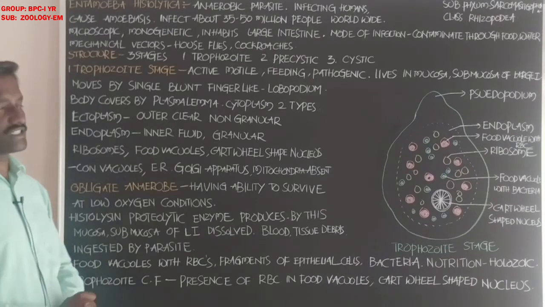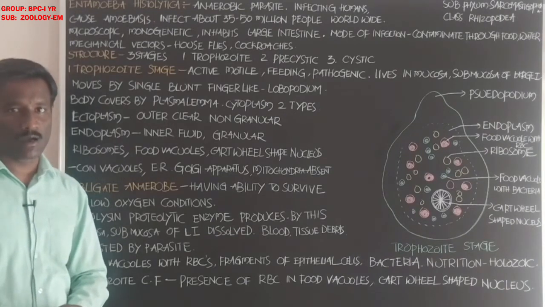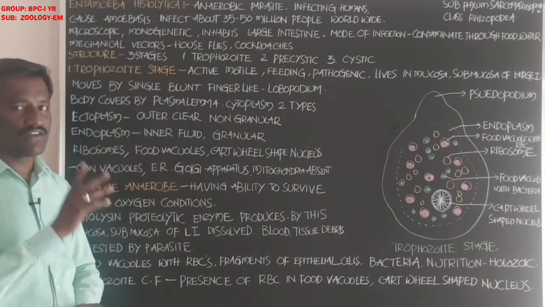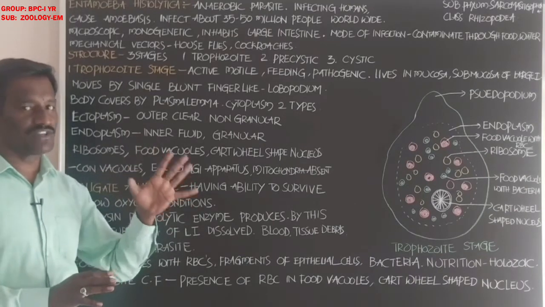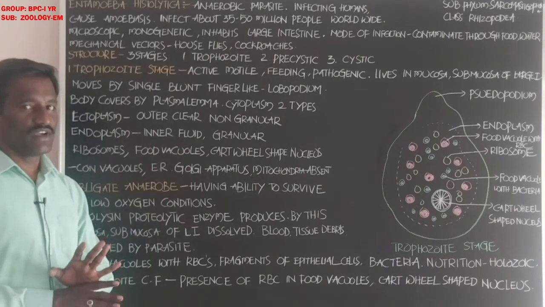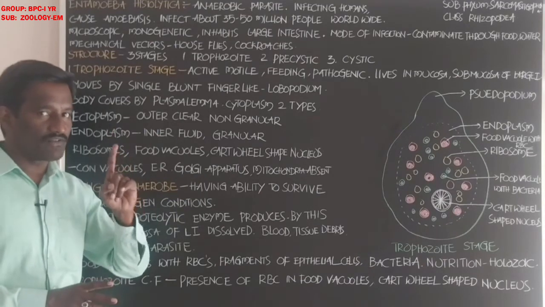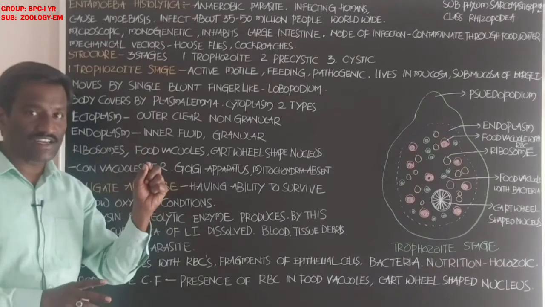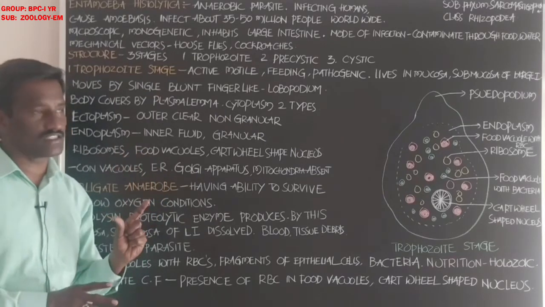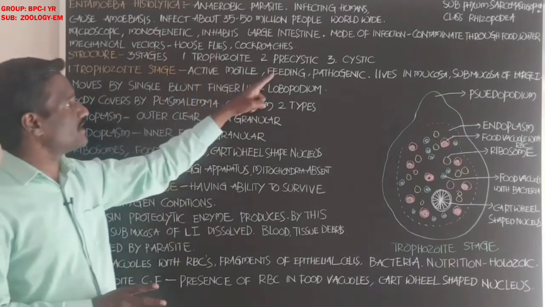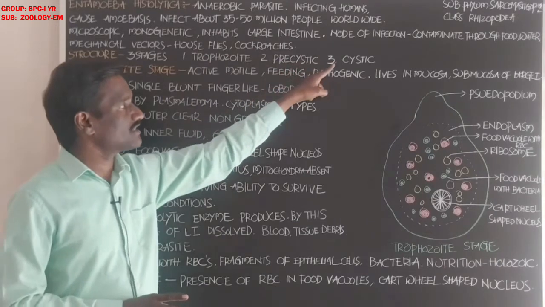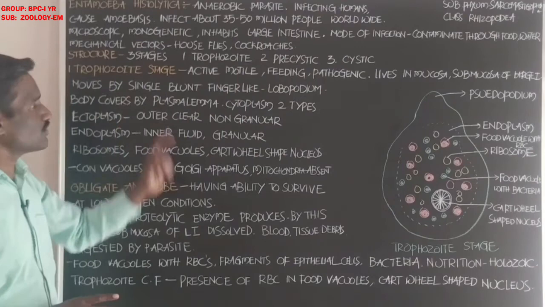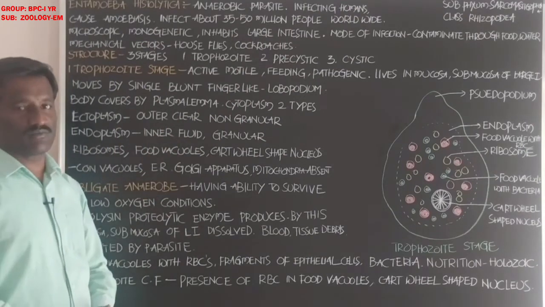What about the structure of Entamoeba histolytica? It completes its life history with the help of three stages. In its entire life it is available in three distinct stages: first the trophozoite, second the precystic, and third the cystic stage. First, what about the trophozoite stage?